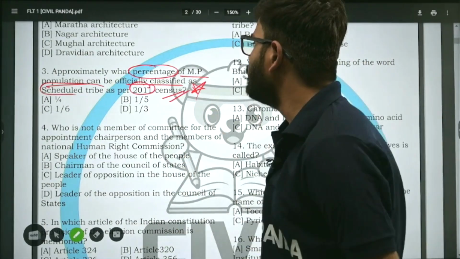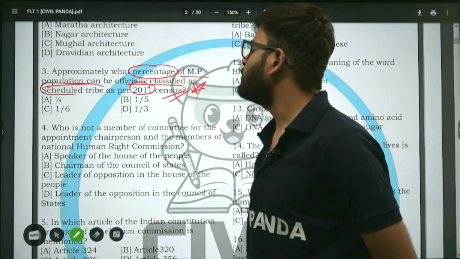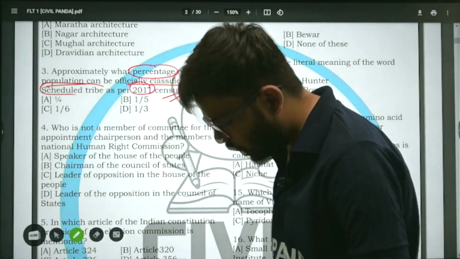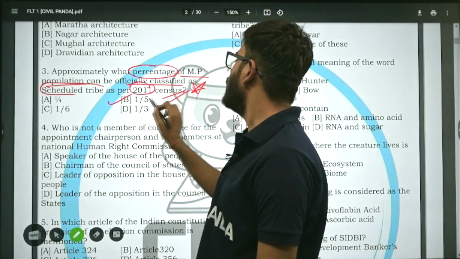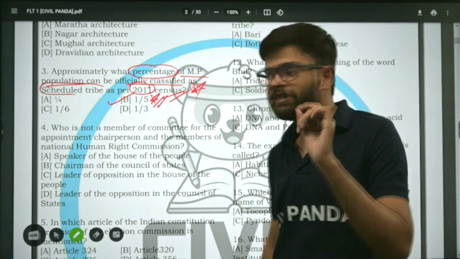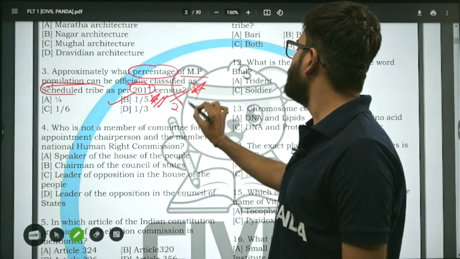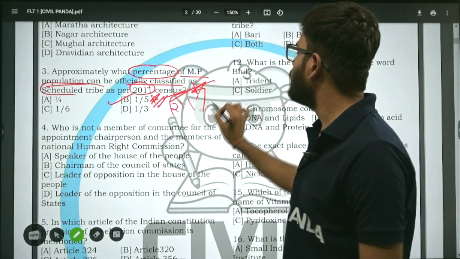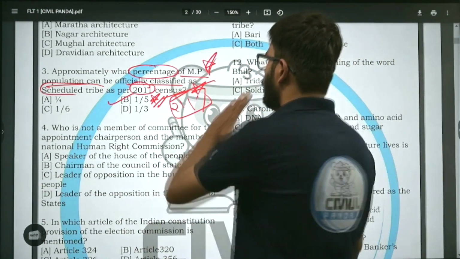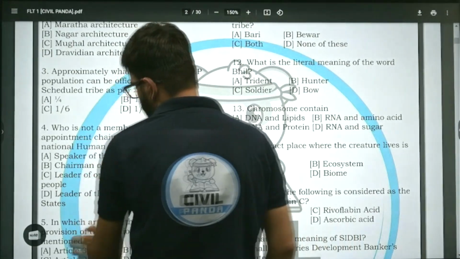All right, 1/4 of the population, 1/5 of the population, 1/6 of the population or 1/3 of the population? Now let me tell you, the correct answer is B, 1/5 of the population. As per the 2011 census in MP, 21.1% of the total population of MP is scheduled tribe. Am I clear? Moving on to the next question.